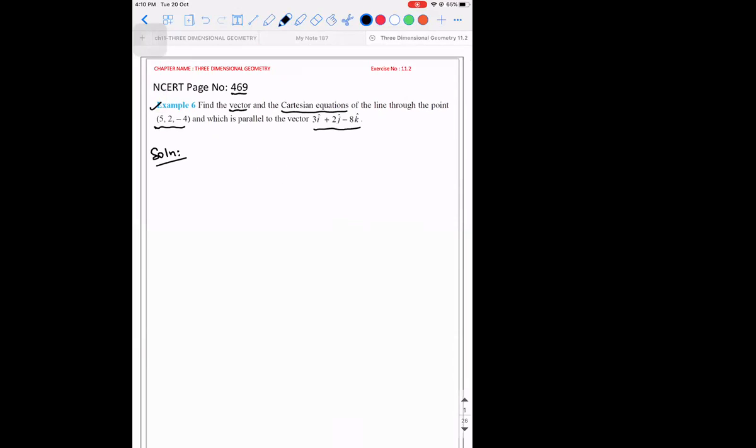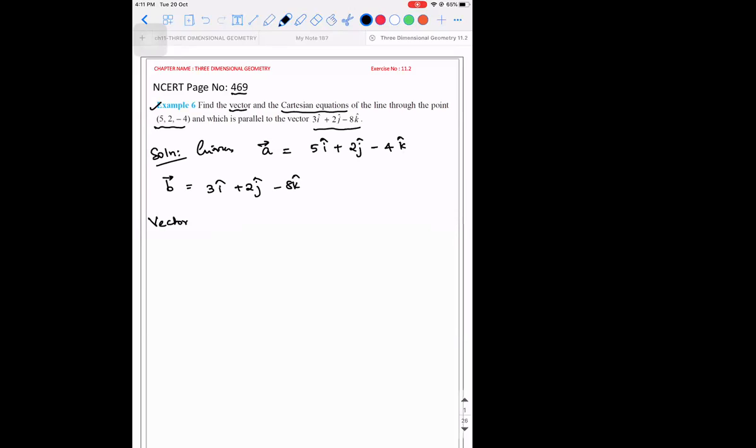Solution. Given A vector is how much, guys? 5i cap plus 2j cap minus 4k cap. What is B vector? 3i cap plus 2j cap minus 8k cap.